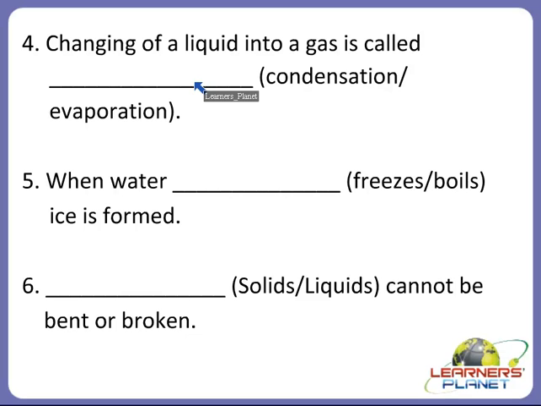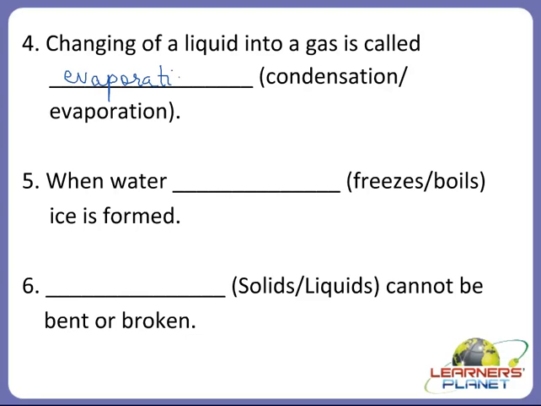What is this process called? The changing of a liquid into a gas. Yes, the changing of a liquid into a gas is called evaporation. So we will write here evaporation.